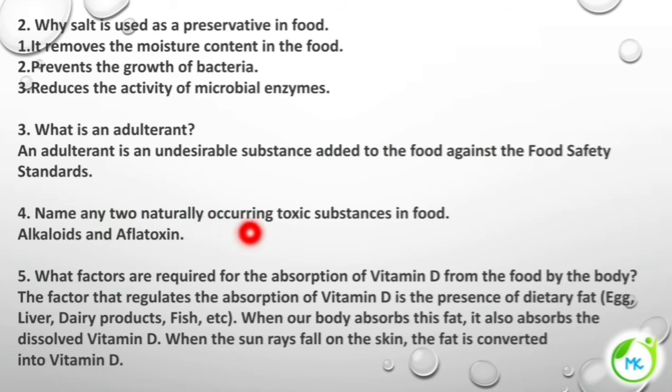Name any two naturally occurring toxic substances in food. Two naturally occurring toxic substances in food are alkaloid and aflatoxin. What factors are required for the absorption of vitamin D from the food by the body? The factor that regulates the absorption of vitamin D is the presence of dietary fat. When our body absorbs this fat, it also absorbs the dissolved vitamin D. And when the sun rays fall on the skin, the fat is converted into vitamin D.